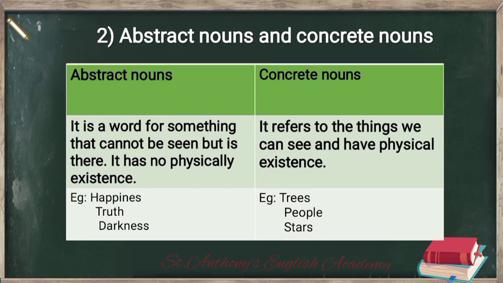Right, but it's a word for something that cannot be seen but it's there. It has no physical existence. That means there is a thing and we know it, right? There is a word and we know that, but we can't see them, right? They are not tangible. We cannot see them, we cannot touch them, but there is something. We know that. So we need words, we need nouns to name them. So we use abstract nouns for that.